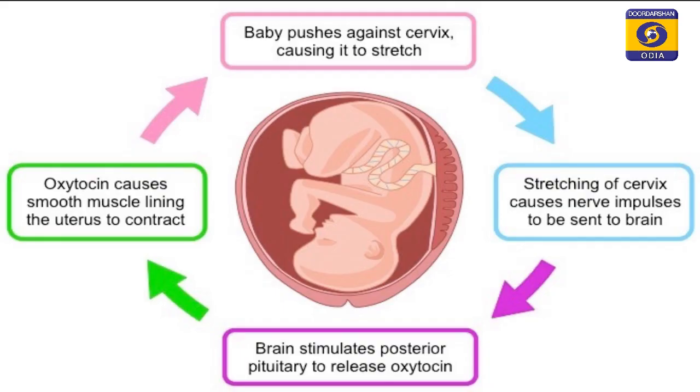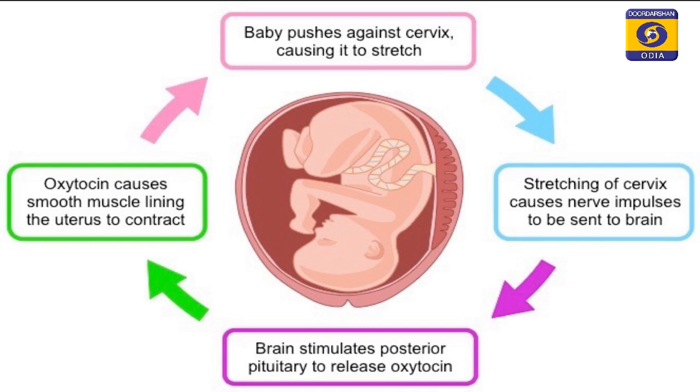In this slide you will see in the middle there is a full grown baby after the end of gestation period. Now, this baby will push against the cervix and it will trigger stretching. Now, the stretching of the cervix will cause nerve impulses to be sent to the brain. I said it is neuroendocrine. So, these nerve impulses will be sent to the brain, and brain will stimulate the posterior pituitary to release oxytocin.